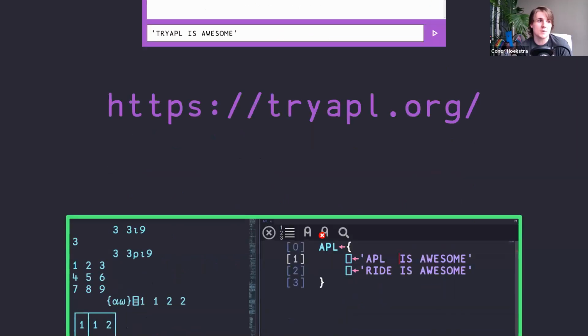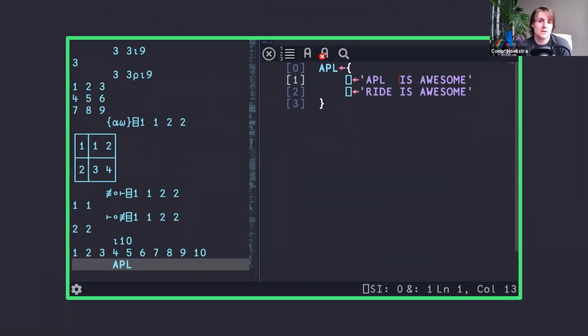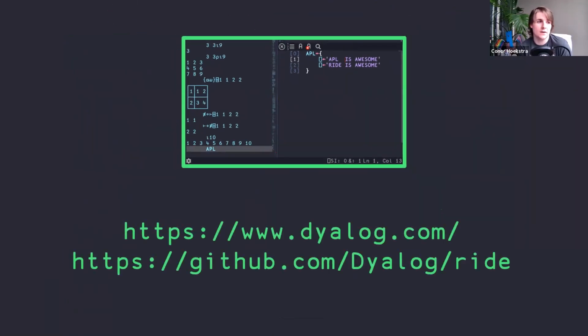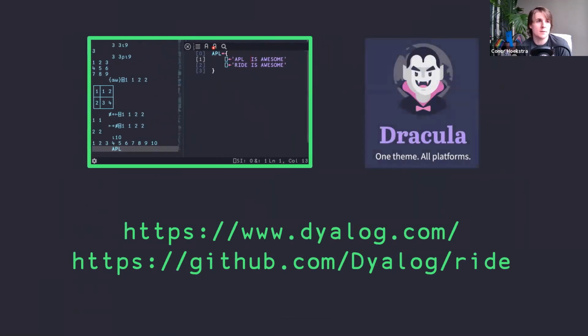If you want to invest a little bit more, I highly recommend the RIDE editor. You can download Dyalog at Dyalog APL and then get the RIDE editor from the GitHub Dyalog site. I have not committed this theme, which is the Dracula theme, but I'm going to open a PR so that it looks super nice. And yeah, I found that RIDE is by far the best experience in terms of learning APL. That's all I have to say.